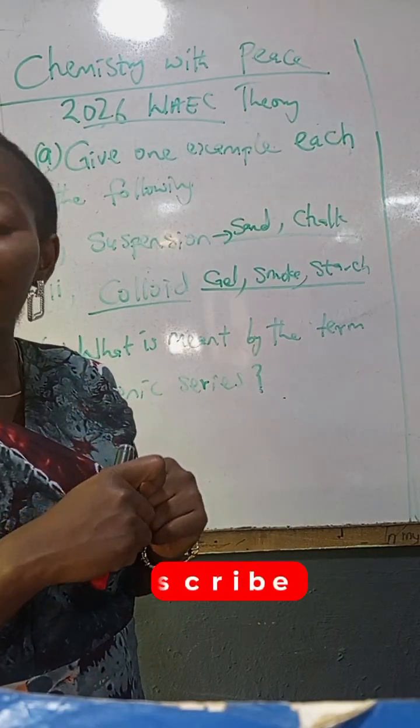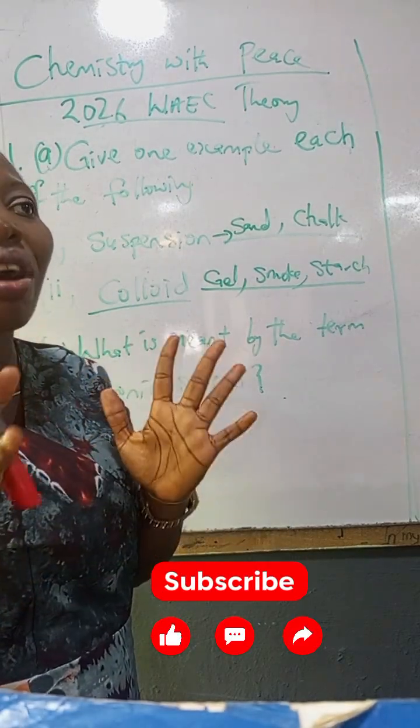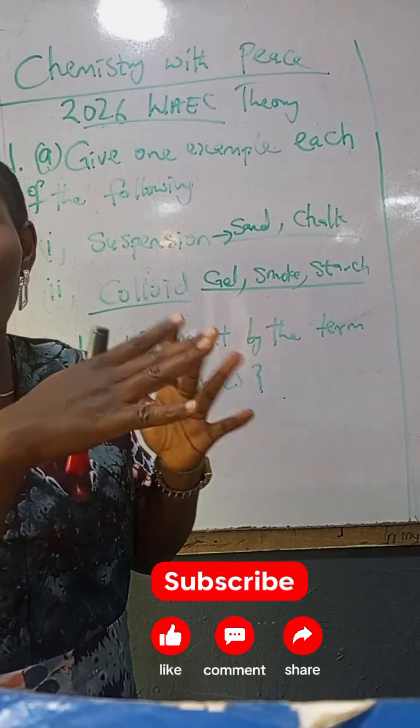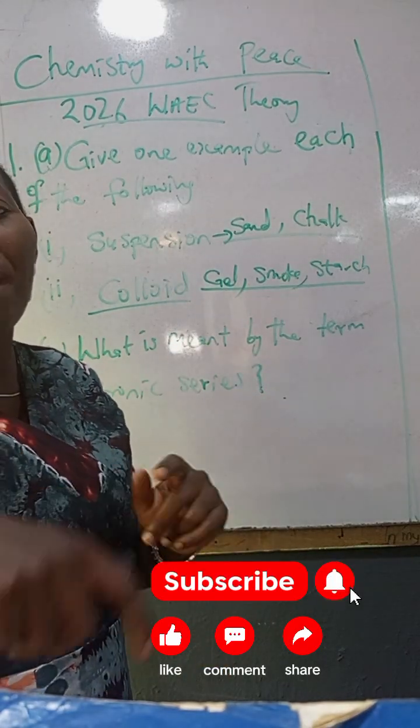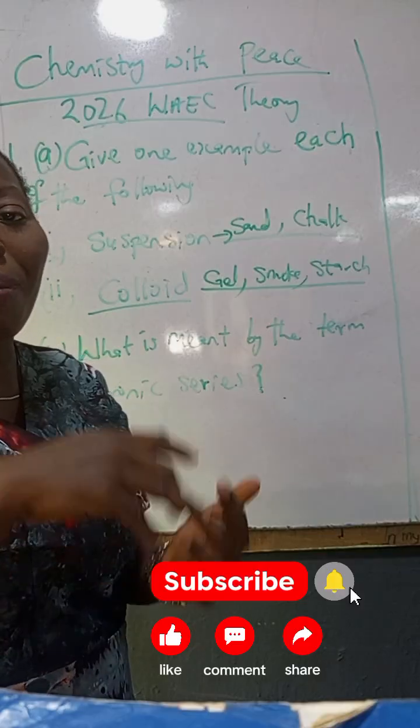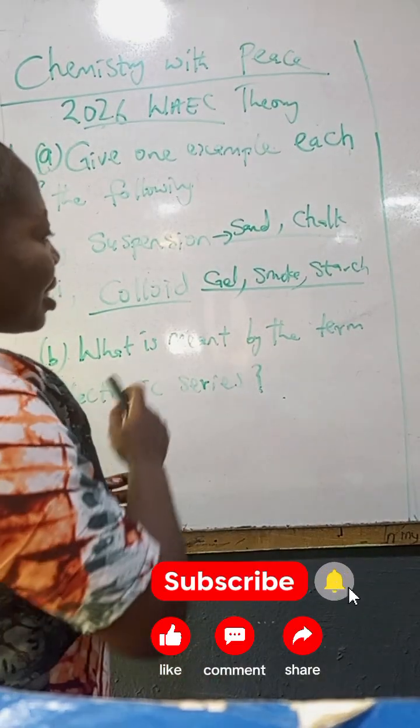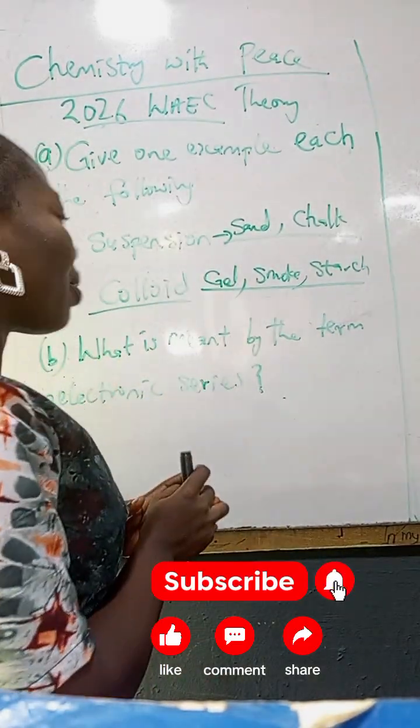The same thing with akamu or ogi. When you dissolve akamu in cold water, it forms a suspension, but when you now prepare it with hot water, it forms a colloid. So with this, we've answered this particular question.